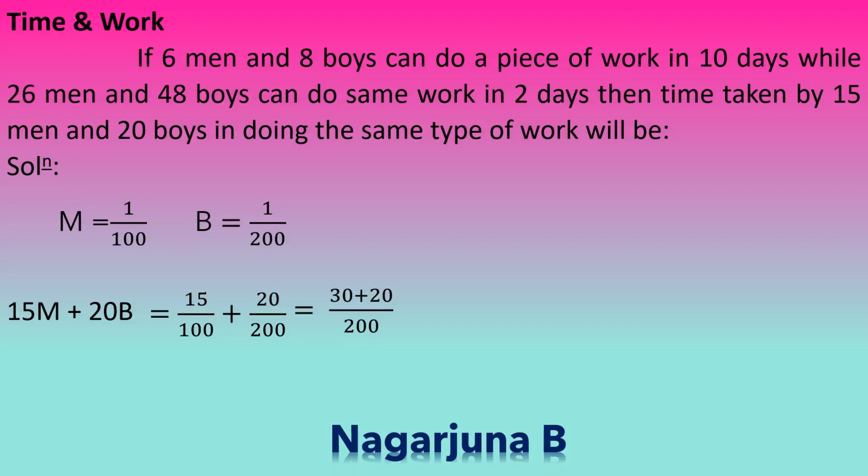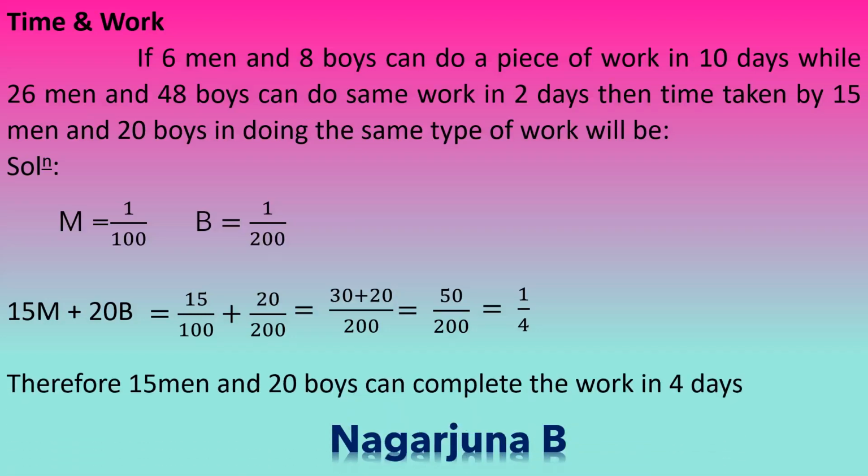30 plus 20 divided by 200 is equal to 50 divided by 200. So 50 ones are 50 and 50 fours are 200. Therefore on simplification it will be 1 divided by 4. That means 15 men plus 20 boys' 1 day work will be 1 by 4. Taking the numerator and denominator interchanged, it will be 4 by 1, and 4 by 1 means 4. That means 15 men and 20 boys can complete the work in 4 days. In this way you need to solve the problem.